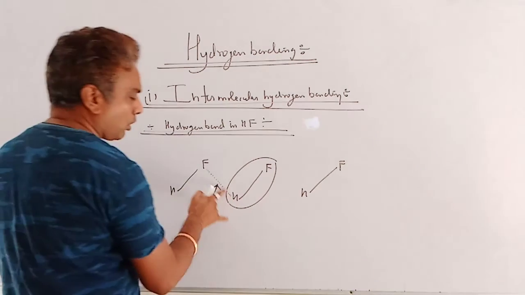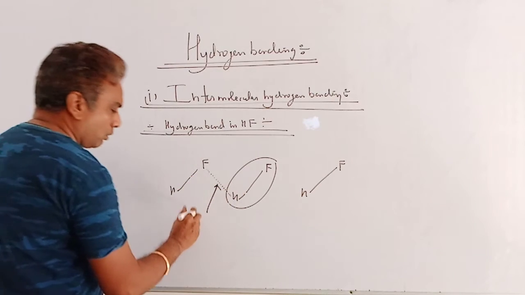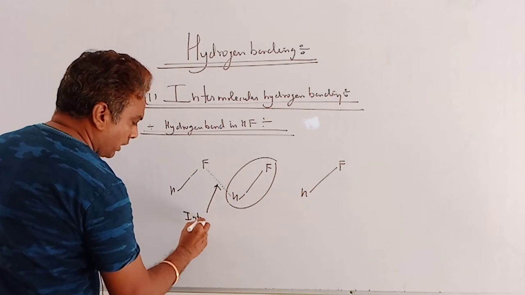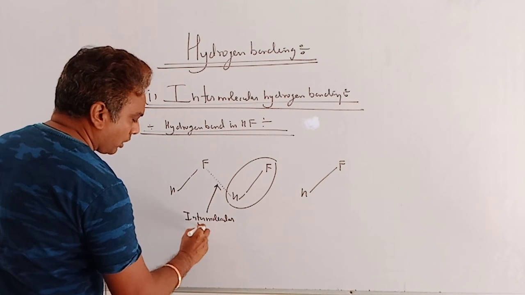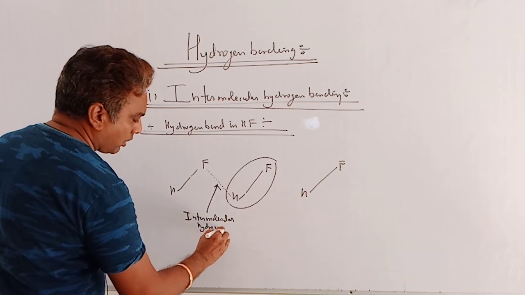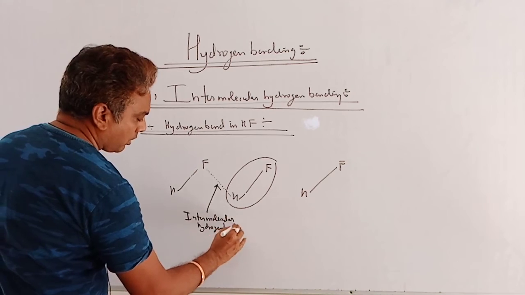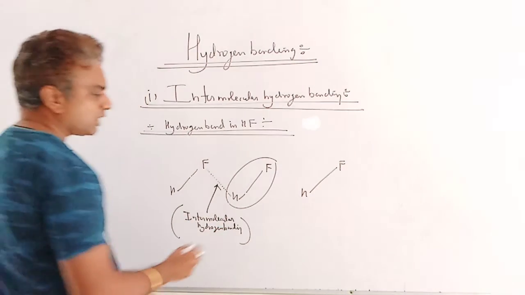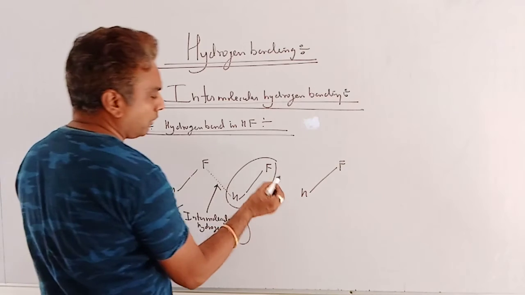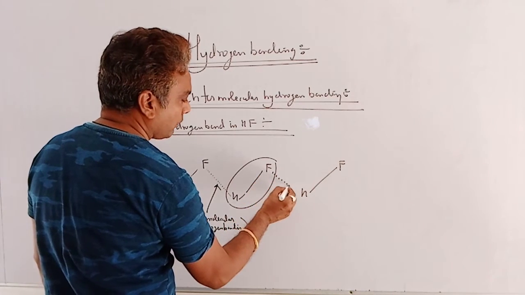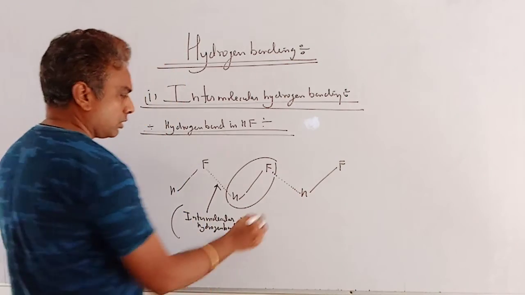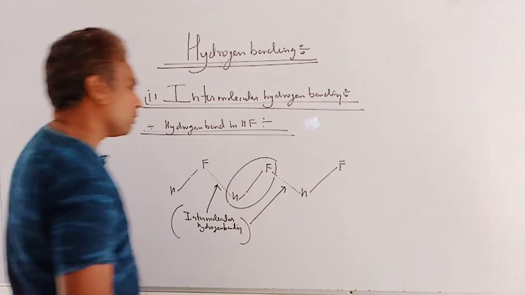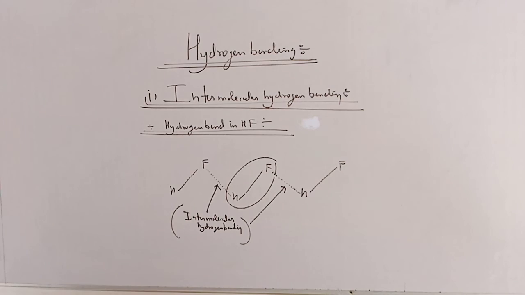And since the hydrogen bond forms between two different molecules, it is known as intermolecular hydrogen bonding. Similarly, here fluorine forms a hydrogen bond with hydrogen, which is also known as intermolecular hydrogen bonding.